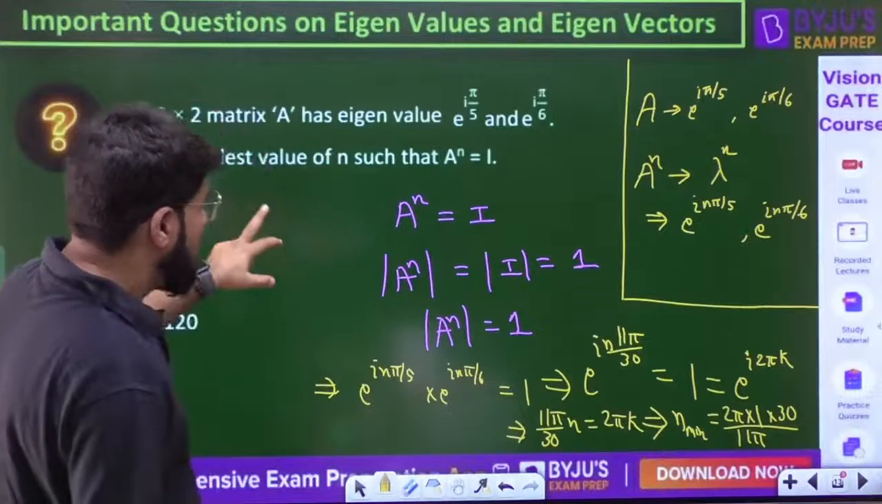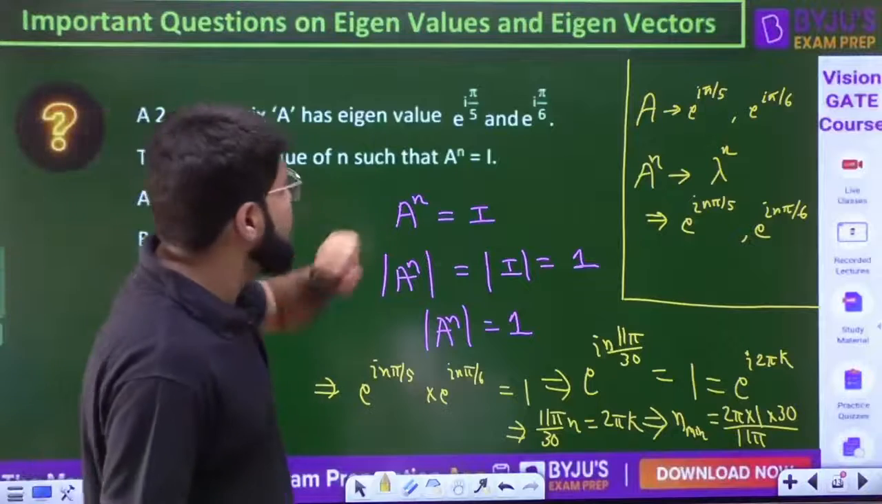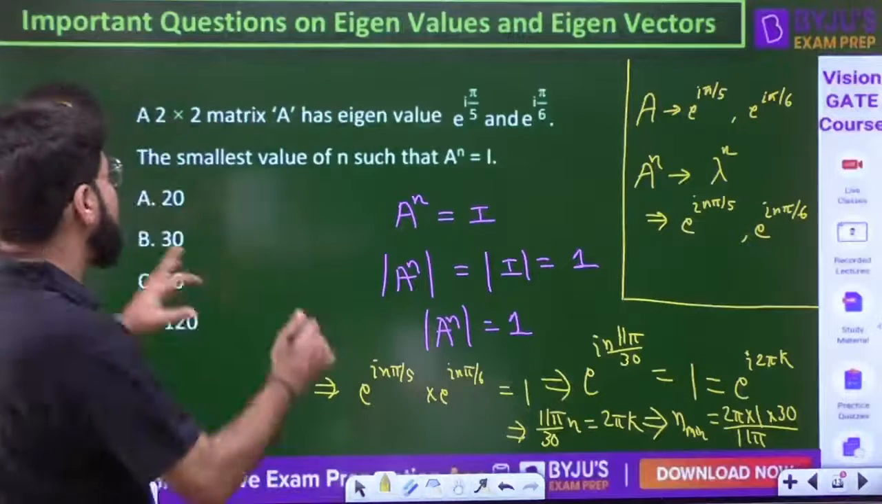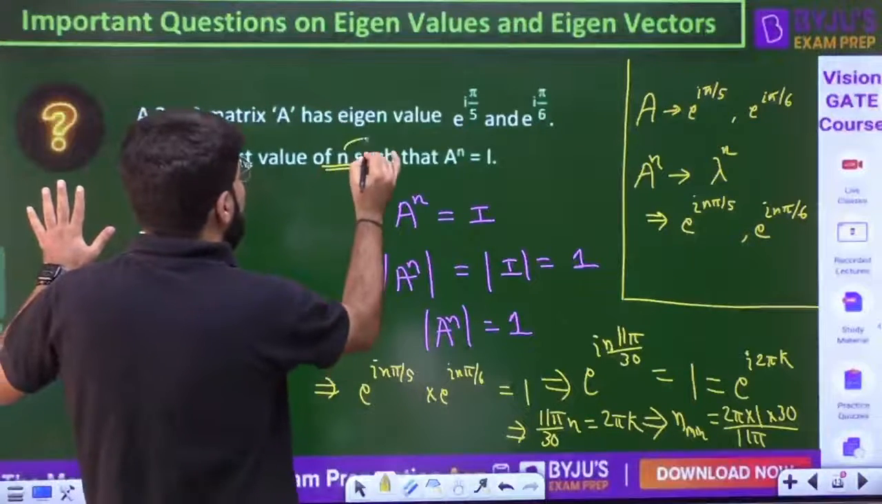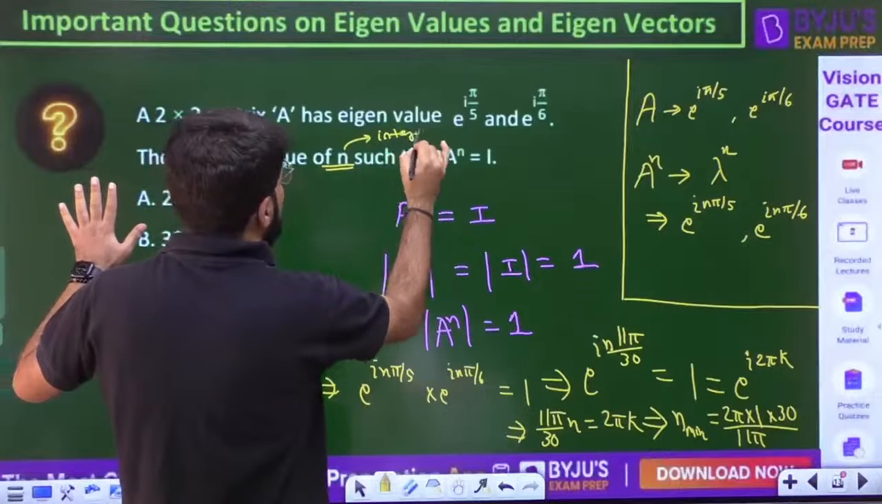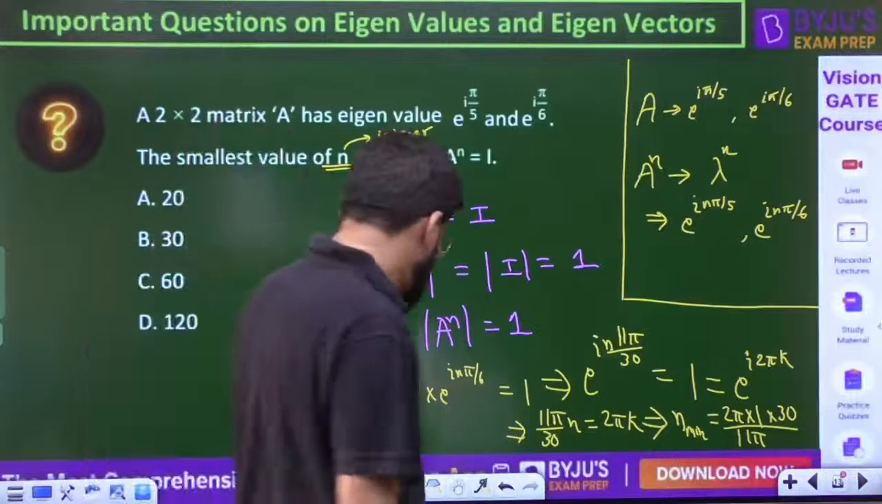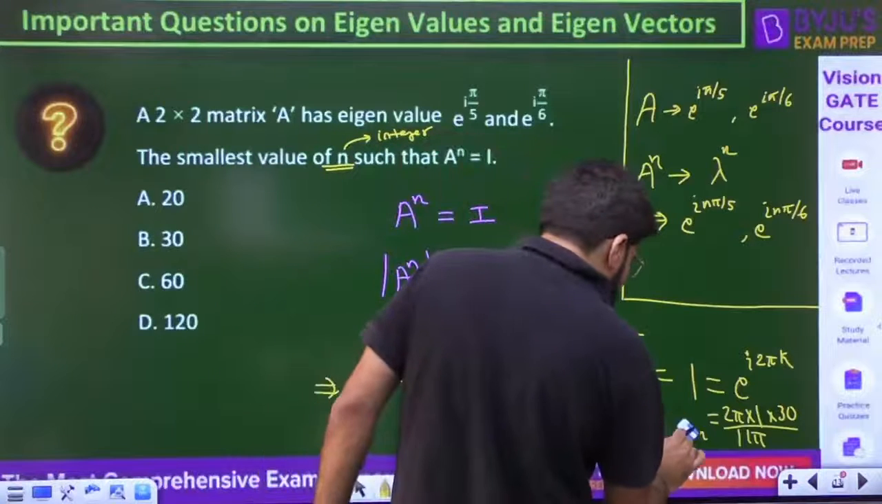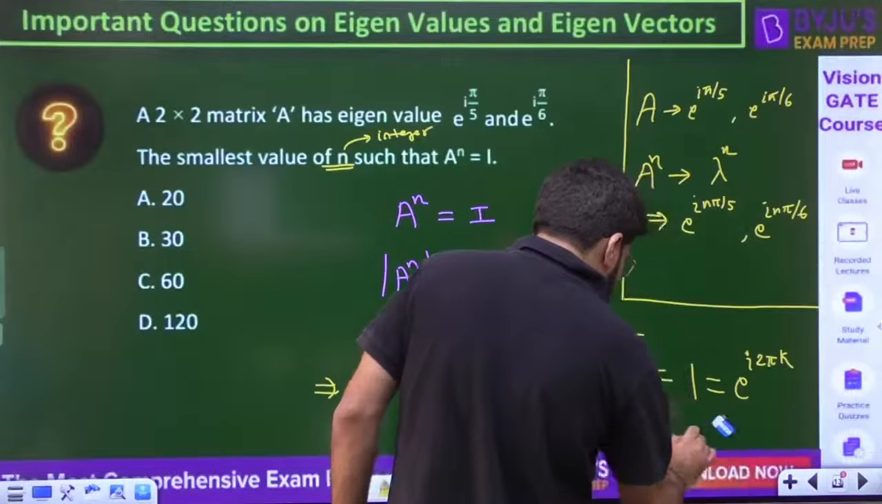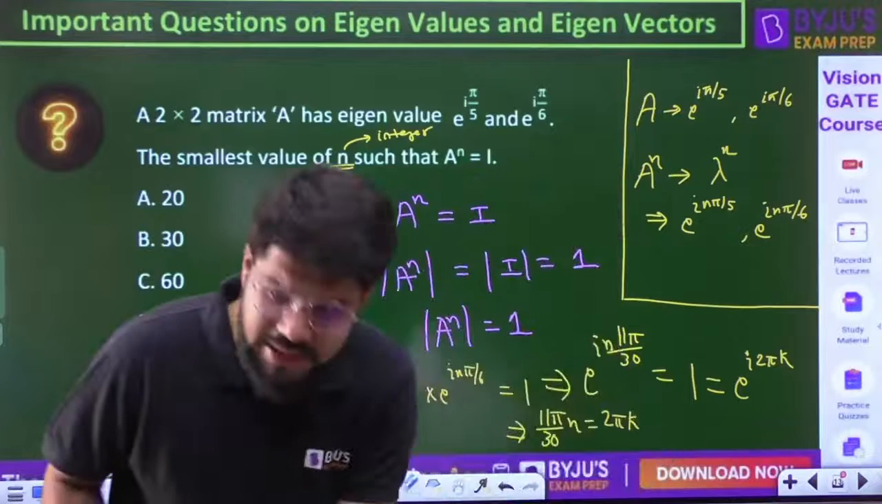Now the n has to be an integer. They have not specified, but we'll take the smallest value of n, where n has to be an integer. That's what I will go by. ठीक है, n has to be an integer. तो अभी k के फॉर्म में ही लिखते हैं. Let me go to the next slide.